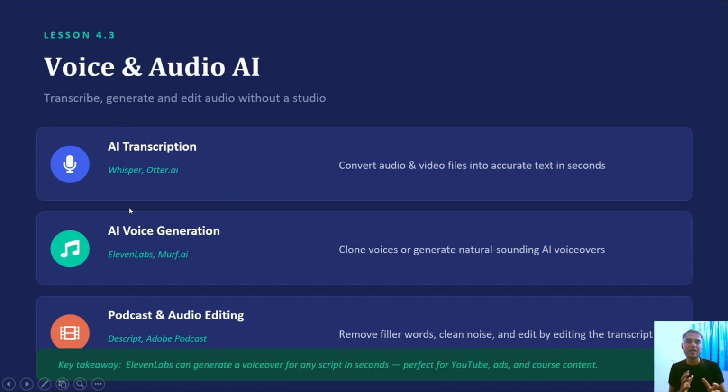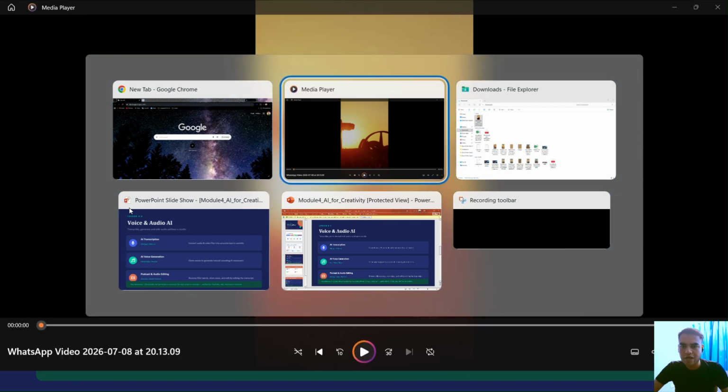So let me teach you this lesson with a proper practical example: how we can transcribe a voice, or basically convert an audio into a proper textual format, then translate that text into a different language, and then convert that translated text into a proper voiceover in that language. In today's lesson, I will use two tools, that is ElevenLabs and ChatGPT. So let us see. I have a video with me, which I will take as an example.